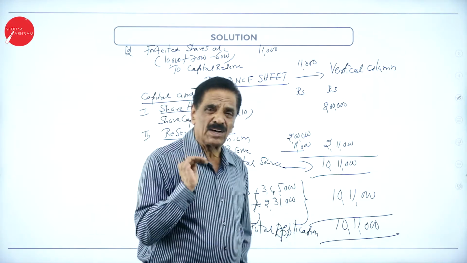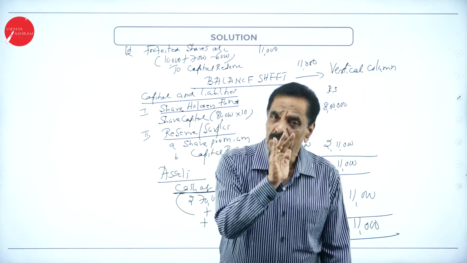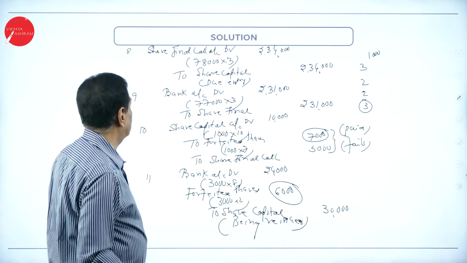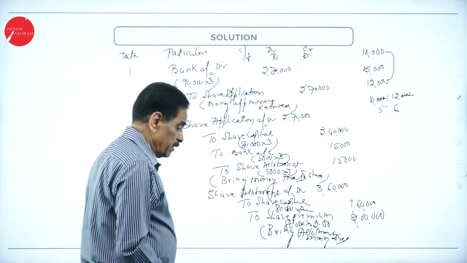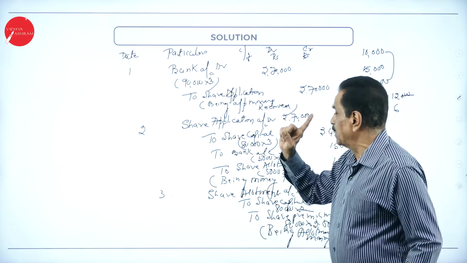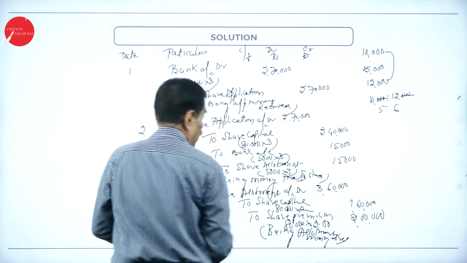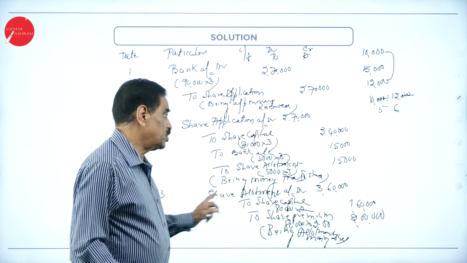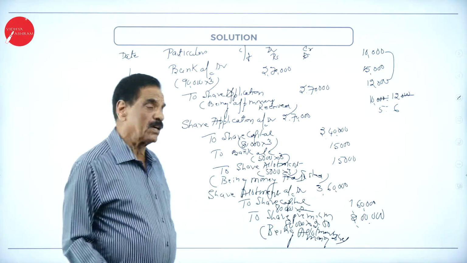So the entries must be passed very, very carefully. See the bank account, you can pass them one by one. You can go ahead once again. What's the first entry? Bank account debtor to share application account. Then share application account debtor to share capital and to bank account, adjusted to allotment.